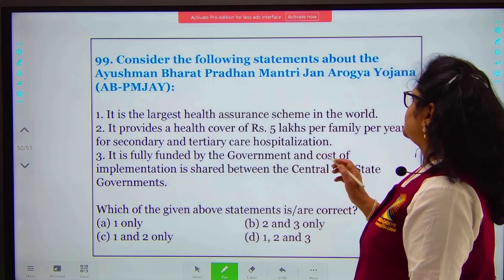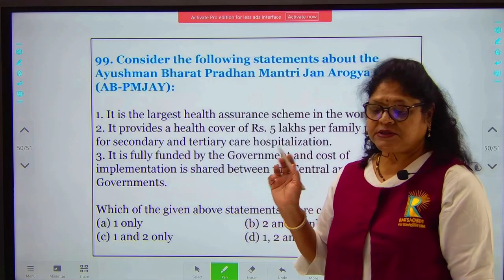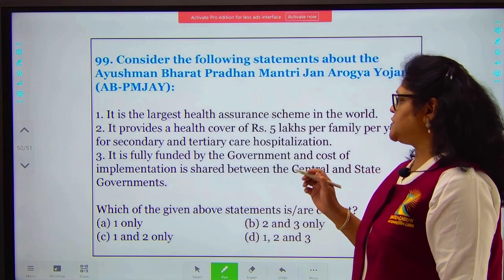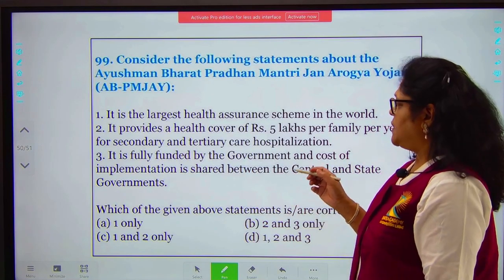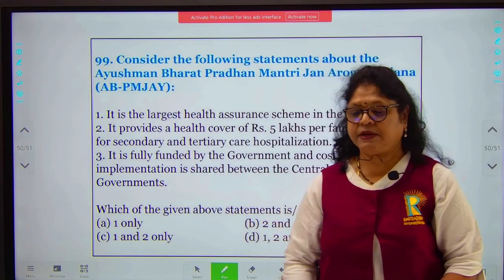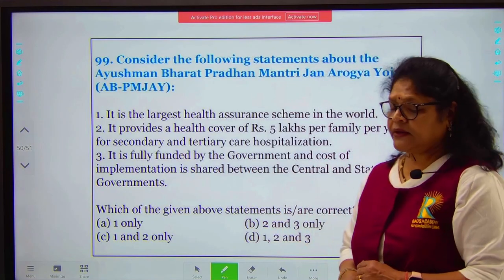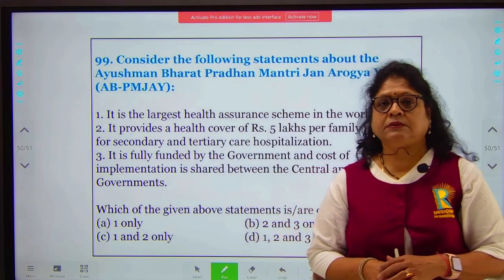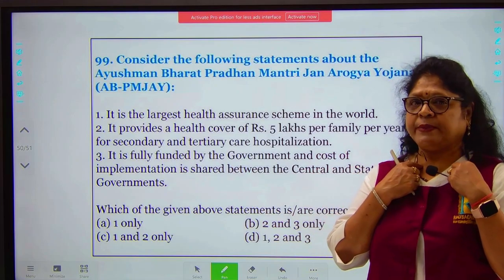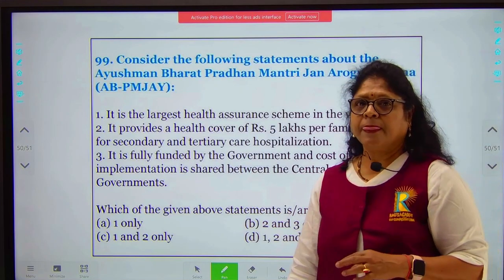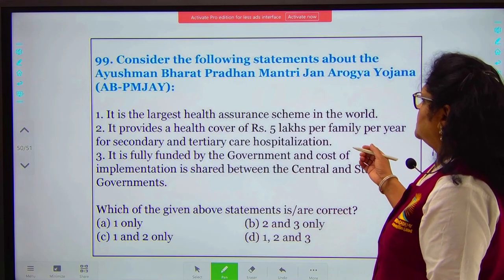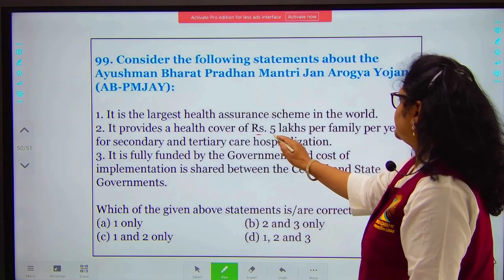It is the largest health assurance scheme in the world. It provides a health cover of 5 lakhs per family per year for secondary and tertiary care hospitalization. It is fully funded by the government and cost of implementation is shared by the central and the state governments. All the statements are correct. It has a reach of 10.74 crore people, and approximately 50 crore beneficiaries are going to benefit from this scheme of getting secondary and tertiary care hospitalization help, 5 lakhs per family.